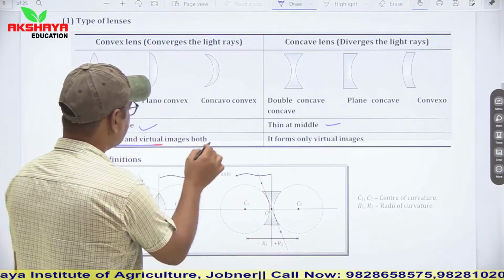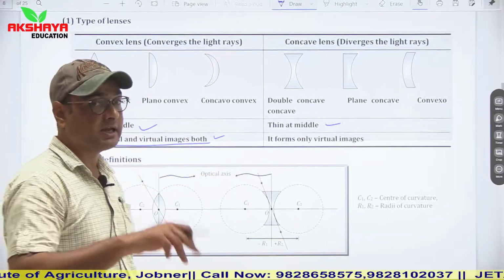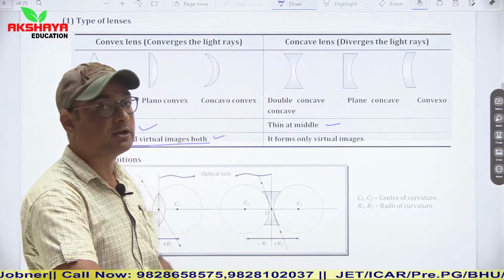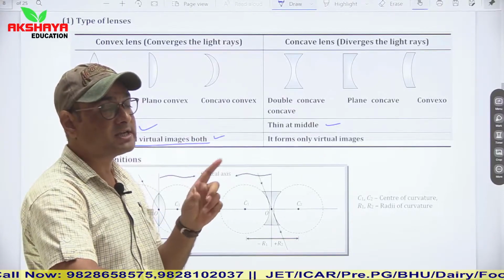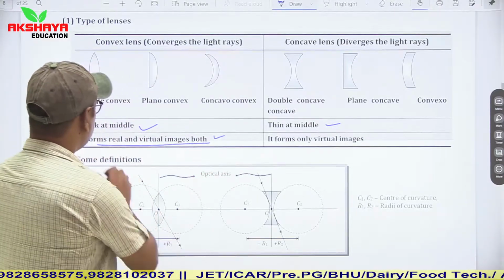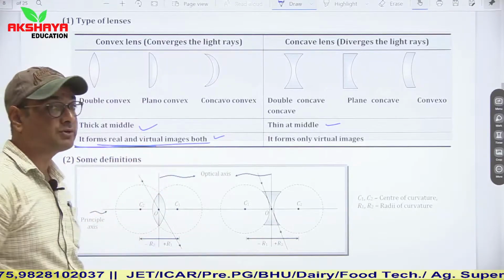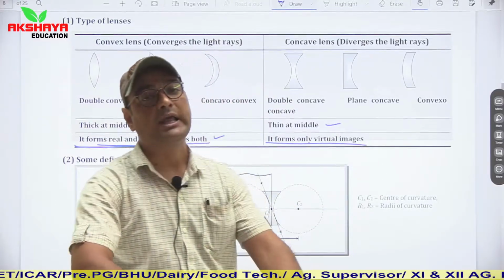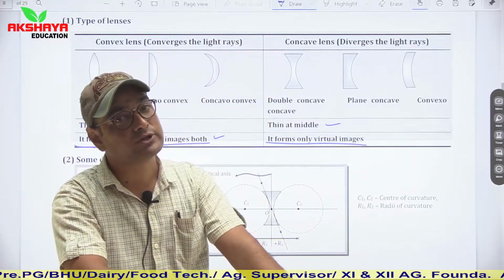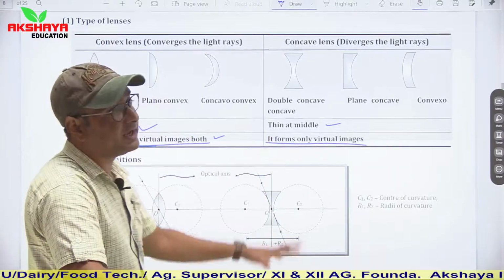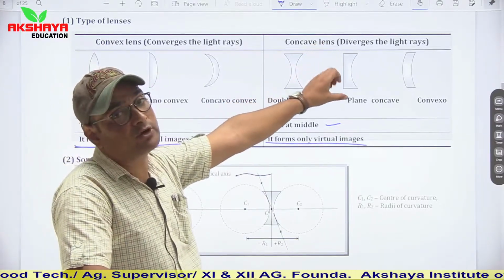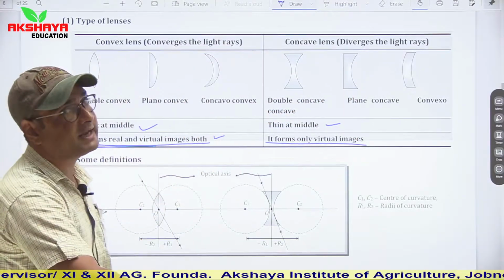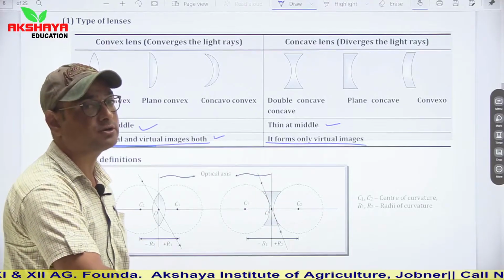Convex lens forms real and virtual images both. So convex lenses are identical to concave mirror, and concave lenses are identical to convex mirror with respect to image formation. Convex lens forms real and virtual images both, while concave lens only forms virtual images. Concave lens will always form virtual images. Hence we can say that concave lens is always of diverging nature, so it is also known as diverging lens, while convex lens converges the light, so it is also known as converging lens.